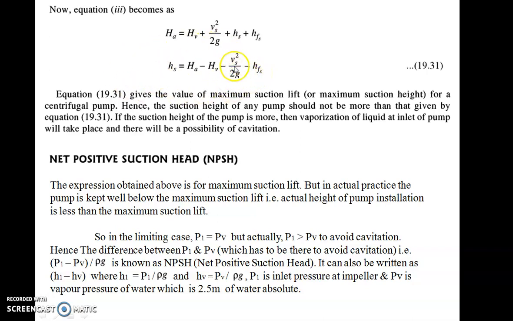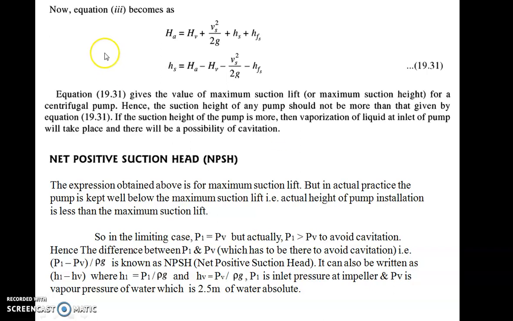And this is the maximum suction lift. HA is nothing but PA by rho g and HV is nothing but PV by rho g. So this equation gives you the maximum suction lift. Above this height you can't go. If you go beyond this height, then there will be the phenomenon of cavitation. That will surely happen.